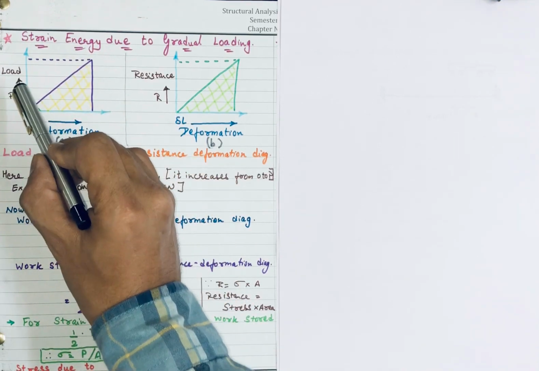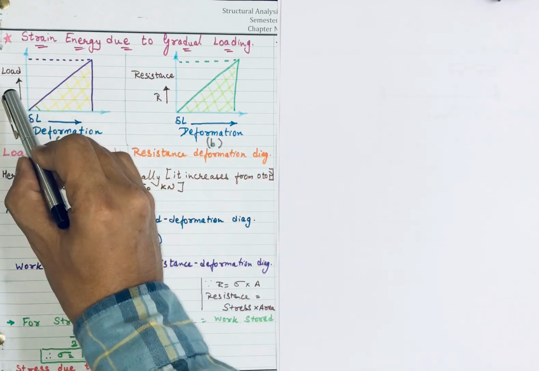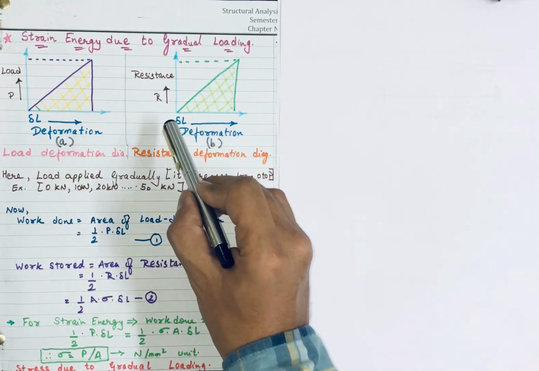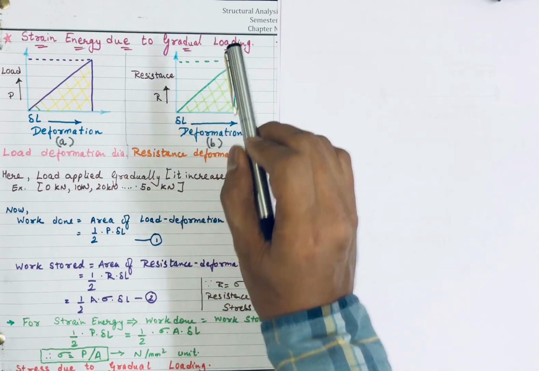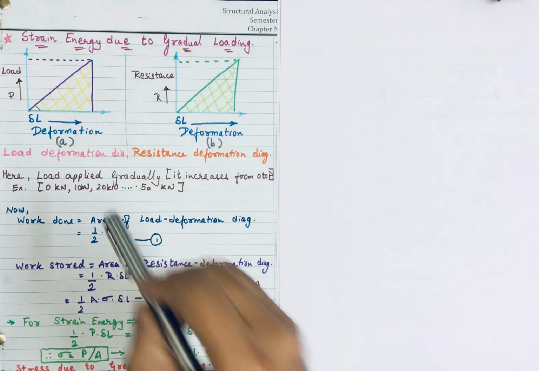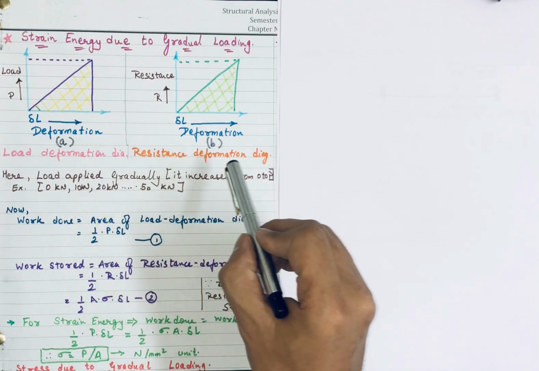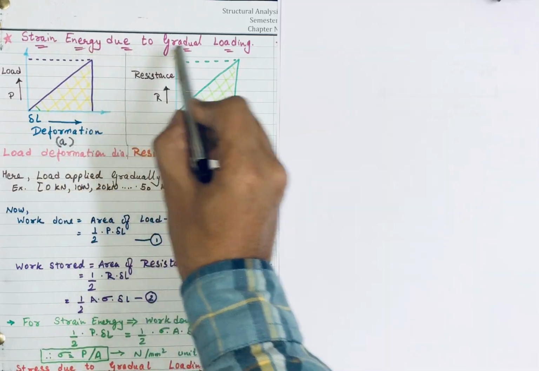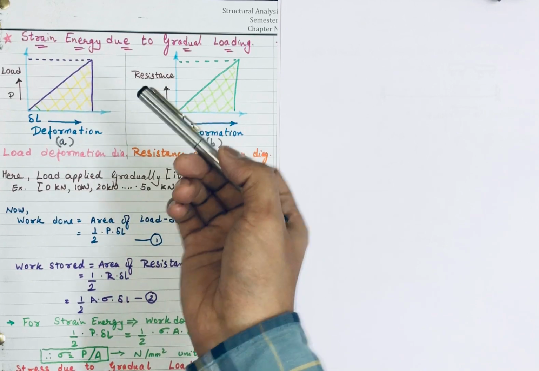If load is applied, there will be some resistance of the material, right? So as deformation increases, the resistance will also increase from 0 to its maximum limit. This diagram is called the load deformation diagram. This diagram is known as the resistance deformation diagram. Now for strain energy due to gradual loading, we have to compare both diagrams. Let's see how.